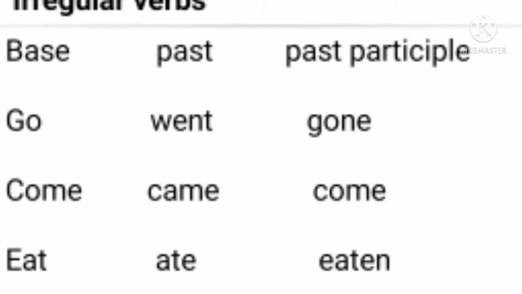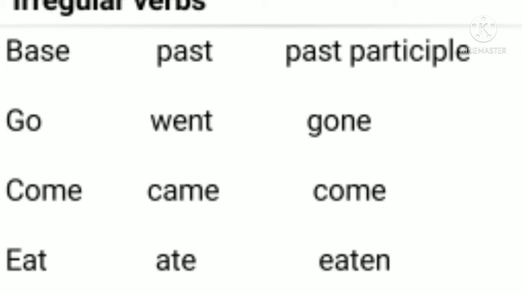So here we do not have that specific pattern, so we have to say go, and the past form of go is went, and the third form, I mean to say the past participle of go, that is gone, right? So we do not have any d, ed or ied, right? And these are irregular verbs, right? Let's take another example of irregular verbs.